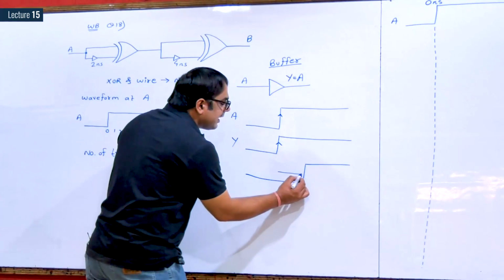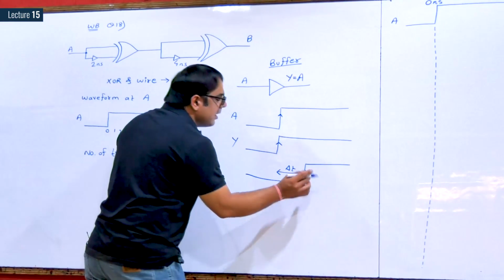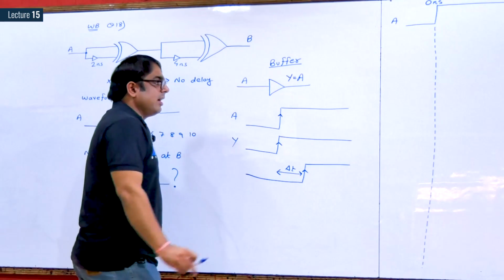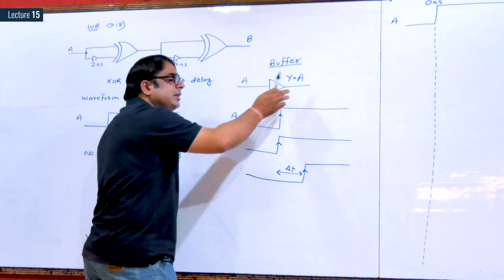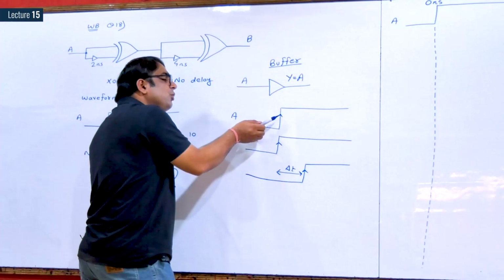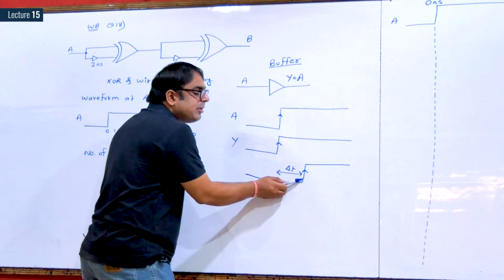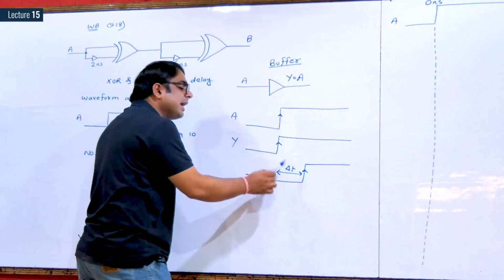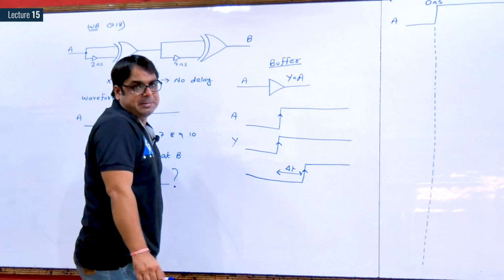And this delay is called the propagation delay. Buffer gate means whatever input you give, same output we will get, no doubt. But if you make a transition at the input, the output will be obtained after some delay, and that delay is called propagation delay delta T.